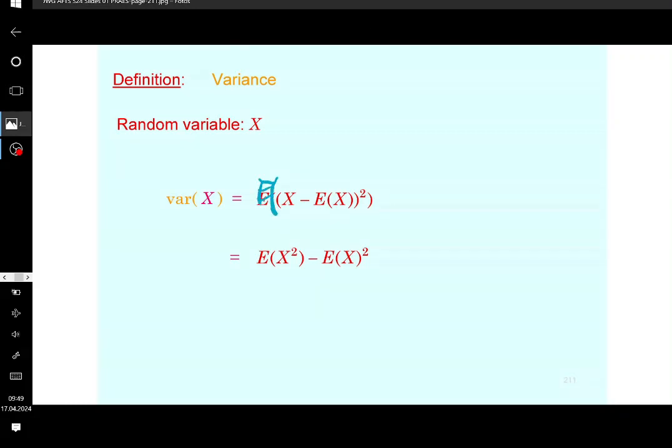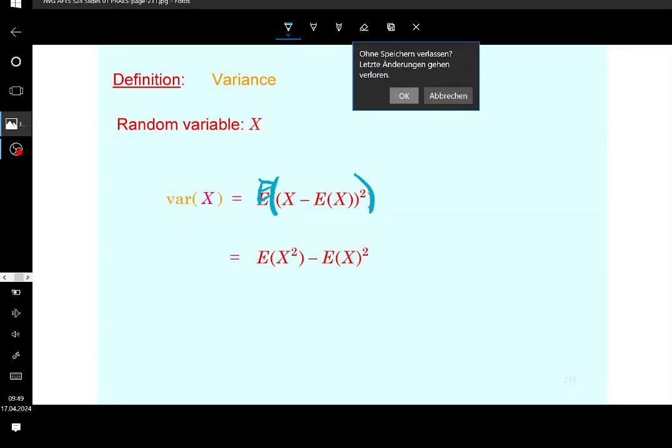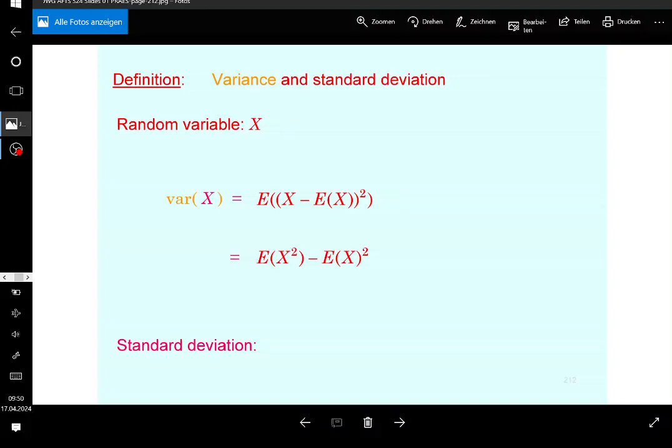If I say expectation, you can also say the mean. So the variance is the mean of the squared differences between the realizations of the random variable and its expectation. You can say the centralized second moment, of course, whatever. And then, of course, you can also calculate the standard deviation from it by simply taking the square root of the variance. Is this understandable, guys?